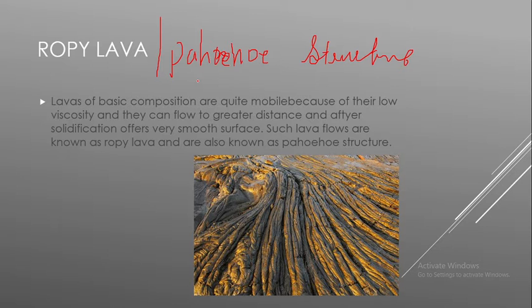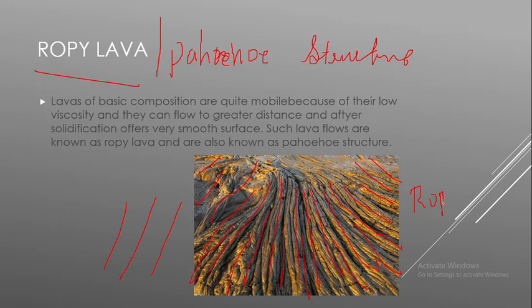This will be the structure that is rope. As we have seen, a rope will be like this, isn't it? The same, we can see here various types of ropes. This is known as ropey structure, and it may be made of numerous ropes. Simply, you can easily identify it from this figure, this is ropey structure.